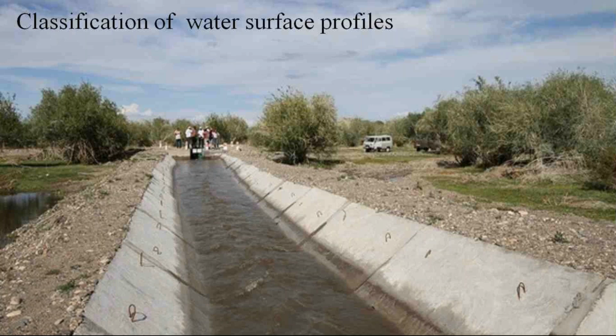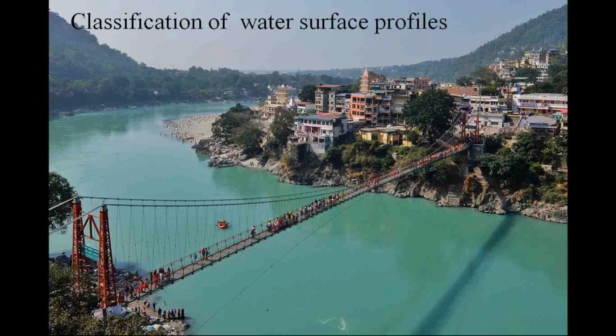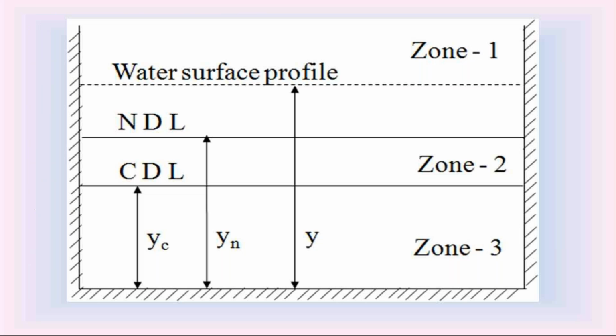The second criteria in the classification of water surface profiles in the channel is based on the location of this water surface profile. So observe the second criteria.